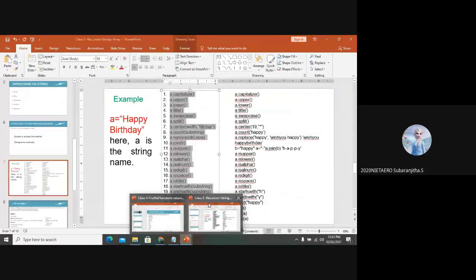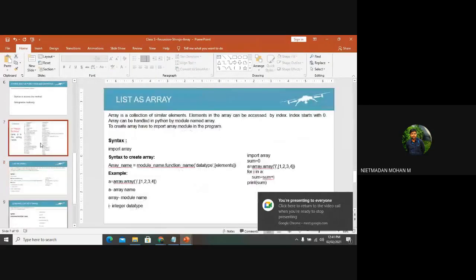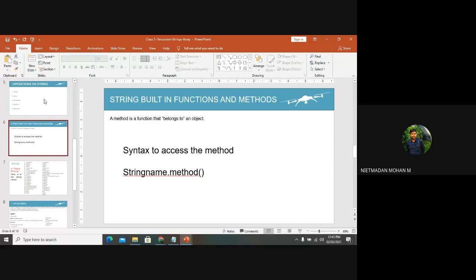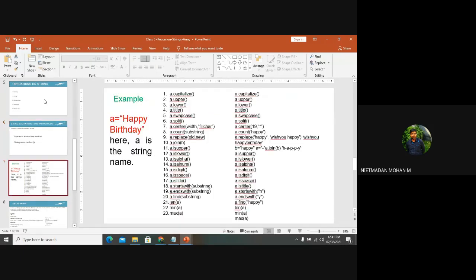Yes, sir. So this is the basic string. We already discussed indexing, slicing, concatenation, repetition, and membership in the second unit itself. One of the things we want to discuss is string built-in functions and methods. These are some of the frequently used methods. Just remember them, because when we go to the illustrative problems, we are going to use some of these methods there also. Before that, you can do your homework by using the online editor.